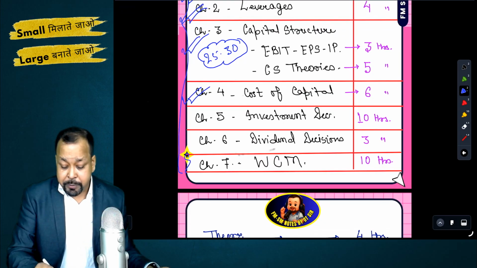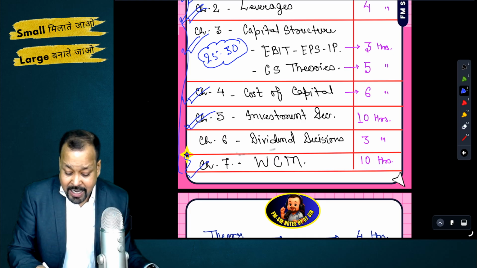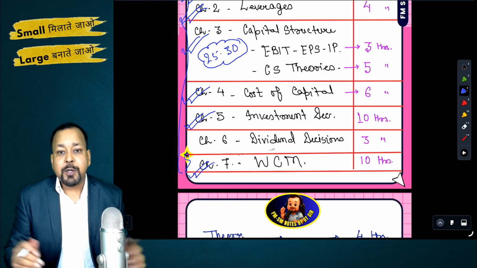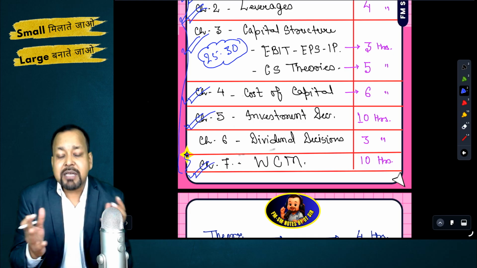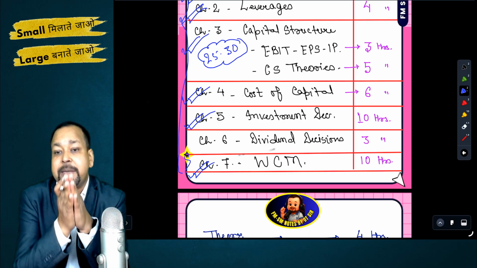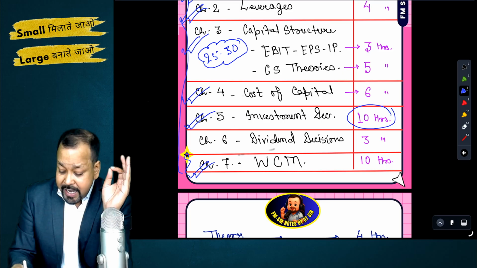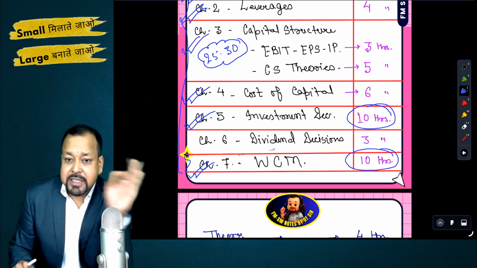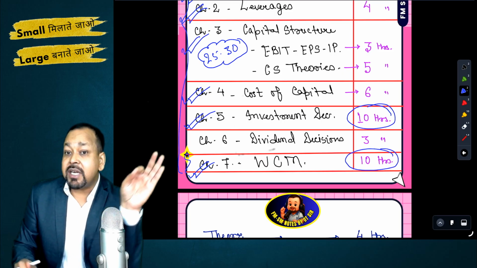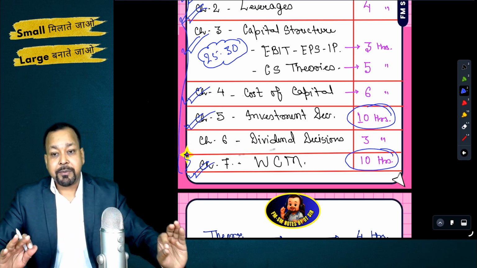Second priority should be investment decision and WCM, because anyways 20 to 25 marks or 30 marks question will be asked from these two chapters. Here I have allotted 10 hours to each of the chapters, because without them you are incomplete in financial management.